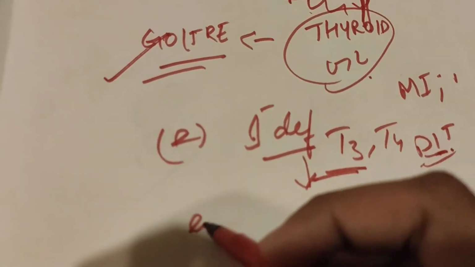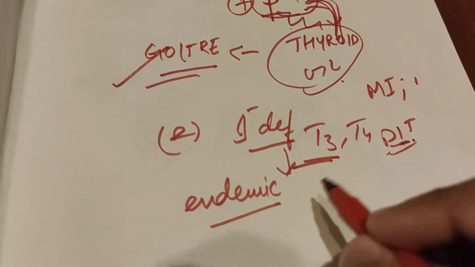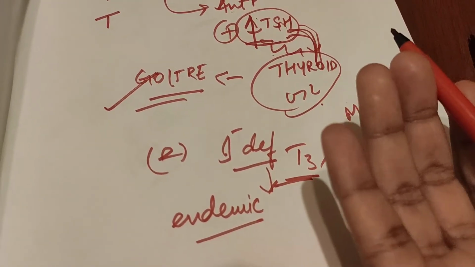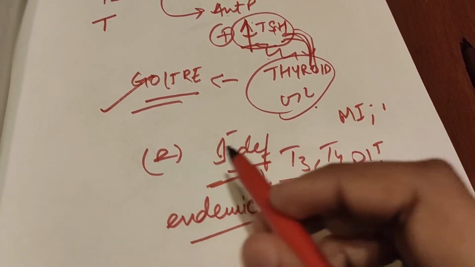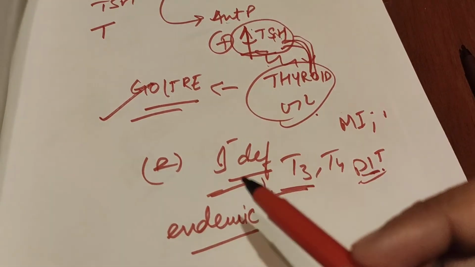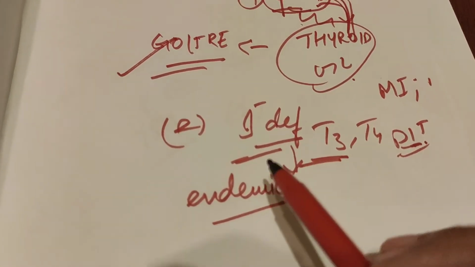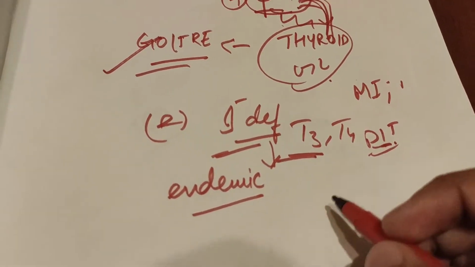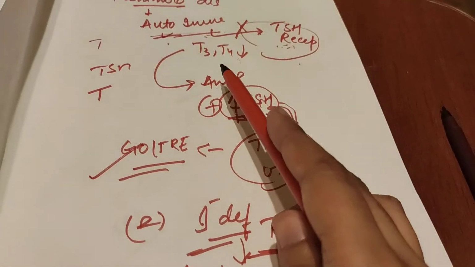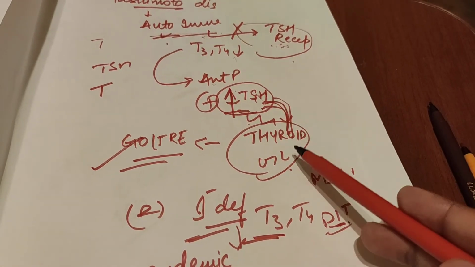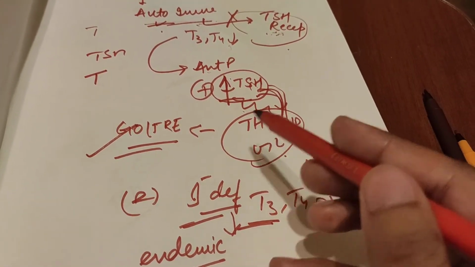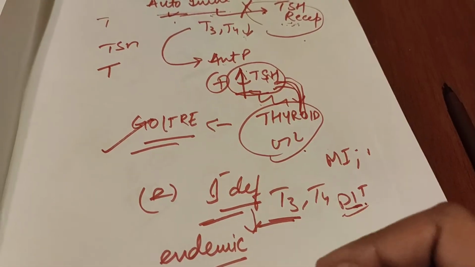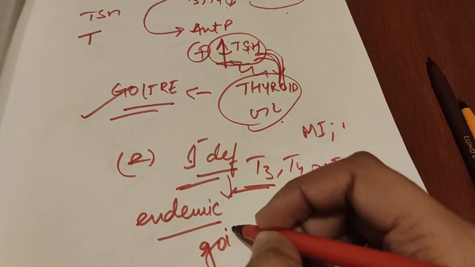This is present endemically, like if in some places there is an iodine deficiency in water, or nutrients are washed away in mountain, lake areas. Okay, there what happens? The iodine deficiency, so there will be T3, T4 deficiency. Now here also T3, T4 will be less, and similarly TSH will be more, and the thyroid won't be able to produce more T3, T4, but the thyroid gland will be enlarged because of the more action of TSH. Here also there will be goiter, but this is endemic goiter.